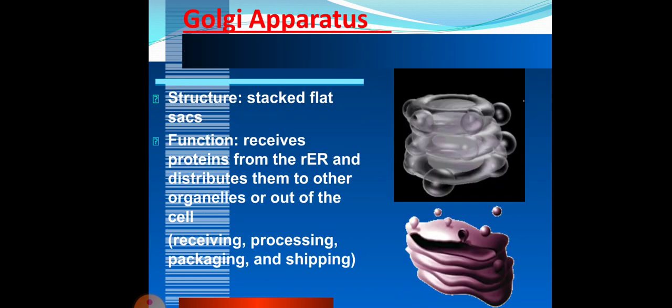Then we have the Golgi apparatus. The structure is stacked flat sacs, and the function is to receive proteins from the rough endoplasmic reticulum and distribute them to other organelles or out of the cell, that is, receiving, processing, packaging, and shipping.